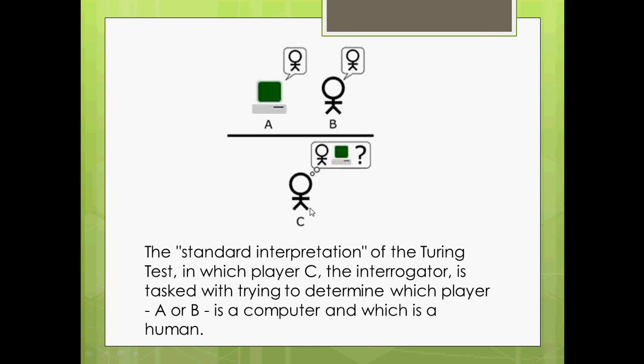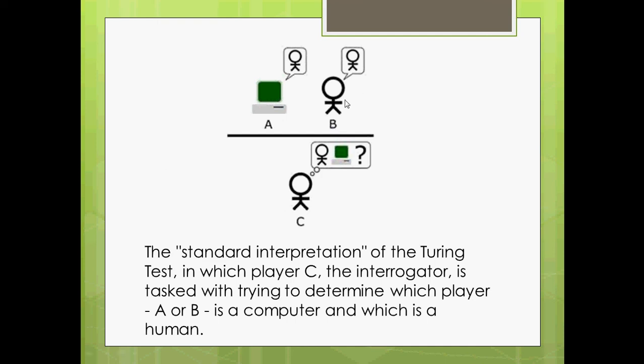So he will start a conversation with A and B via text, because the auditory way is not possible here. With the responses from A and B, he will determine who is the machine and who is the human. If he is successful in determining that, then the machine is said to have not passed the Turing test.